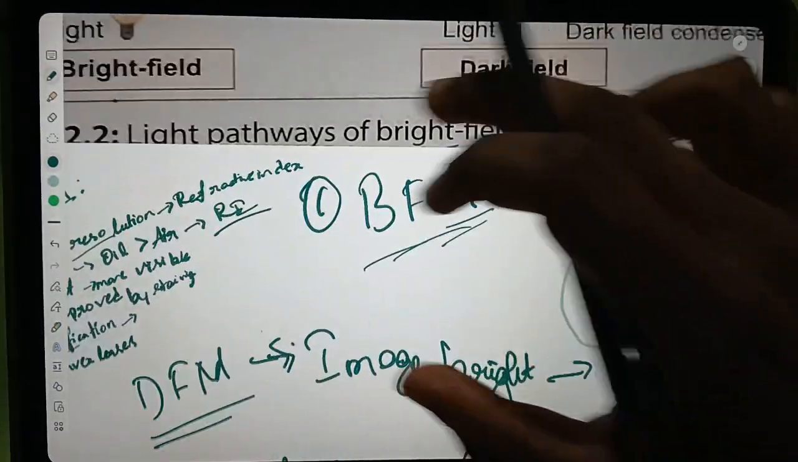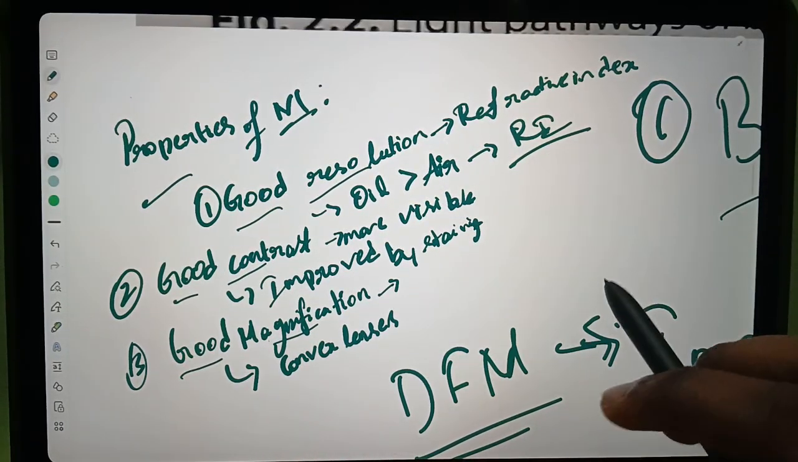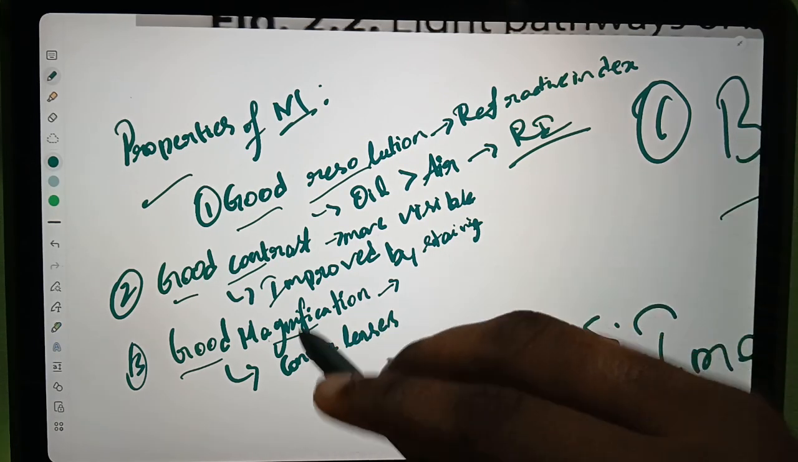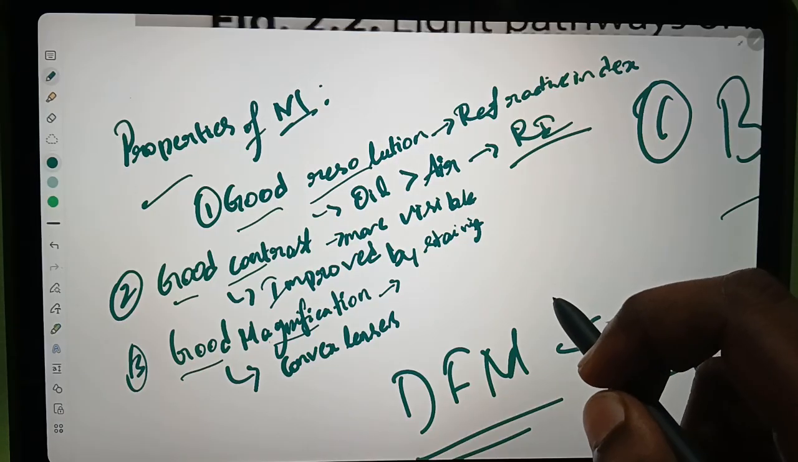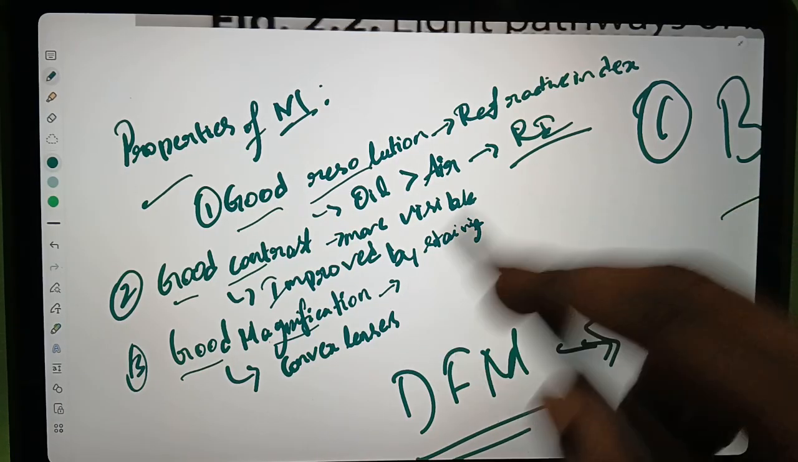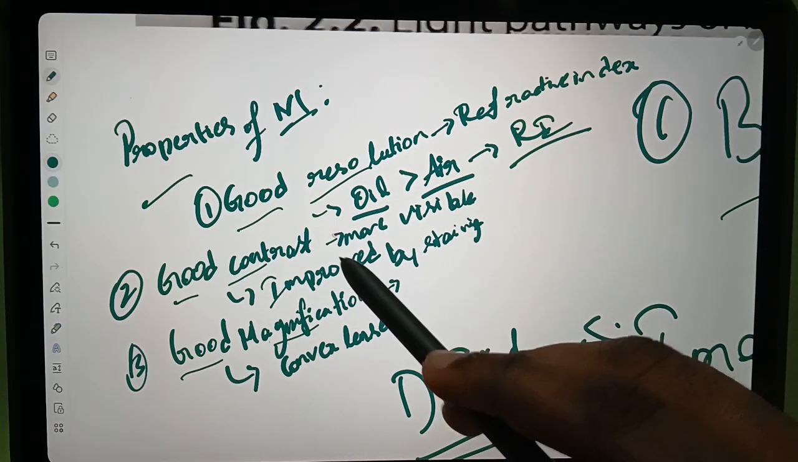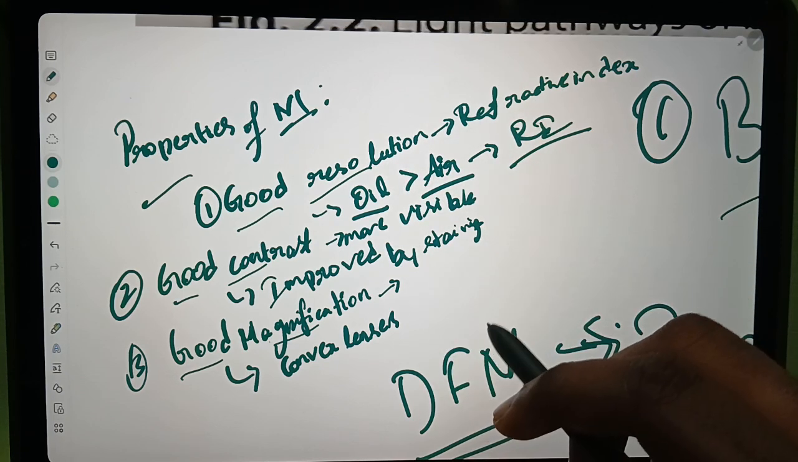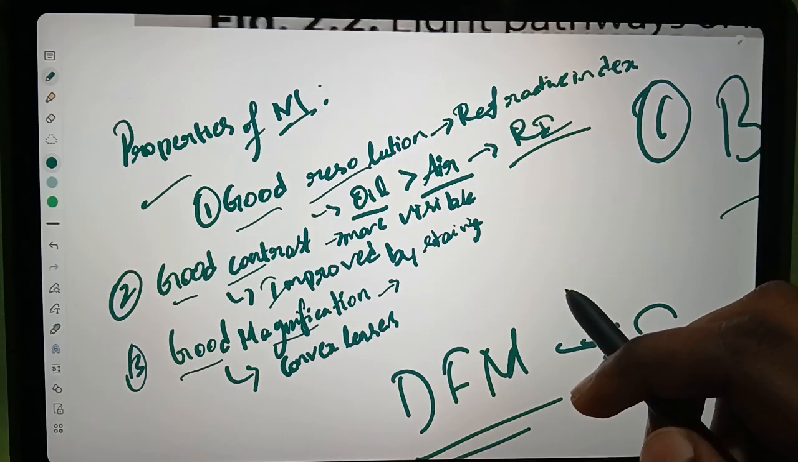coming to the properties of microscope, we will discuss about it. There are three properties of microscope. First one, there should be good resolution, good contrast, and good magnification. In good resolution, the refractive index is the main factor. The oil refractive index is more than the air refractive index. Okay, so the oil is used for identification.